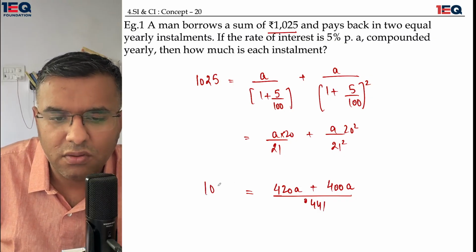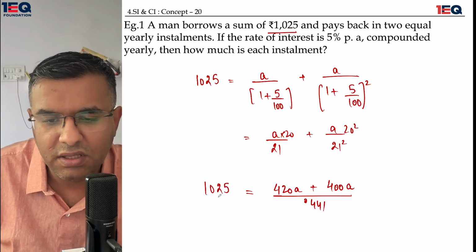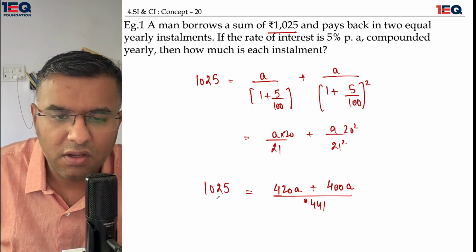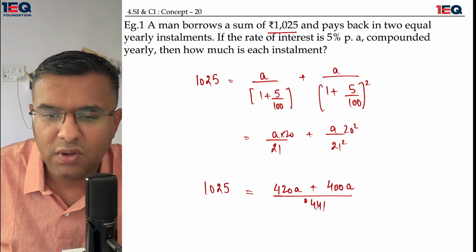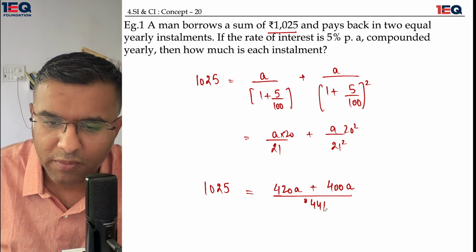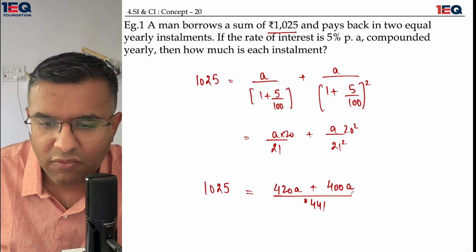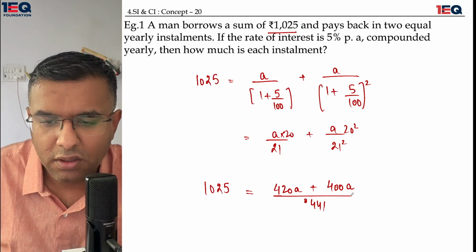And 1025 is the sum which is supposed to be borrowed. So I have 441 over here in the denominator, and I have 820 in the numerator.